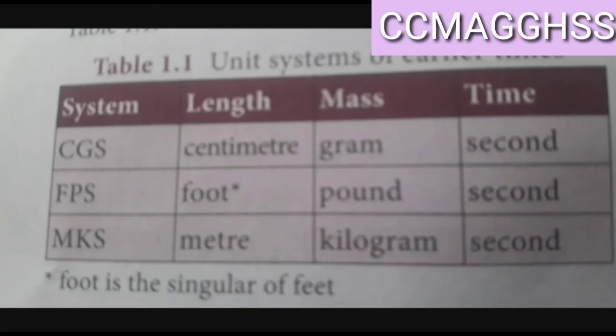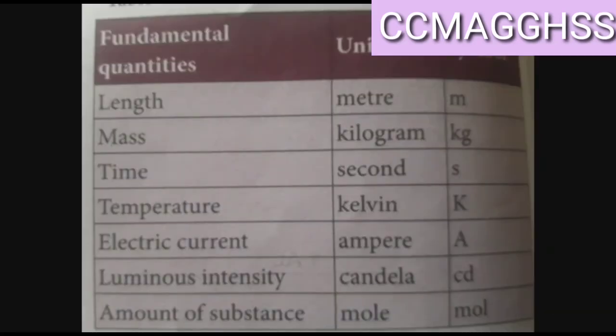Hence, they formed an international system, a standard international system, in order to give units for these fundamental quantities and derived quantities. This international system, the SI unit, was framed by the General Conference on Weights and Measures in 1960. Accordingly, each and every fundamental quantity was given a standard unit which is now being followed in all countries.